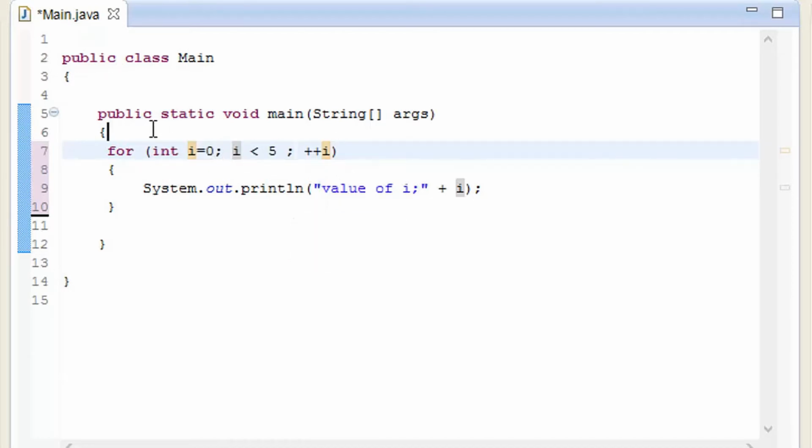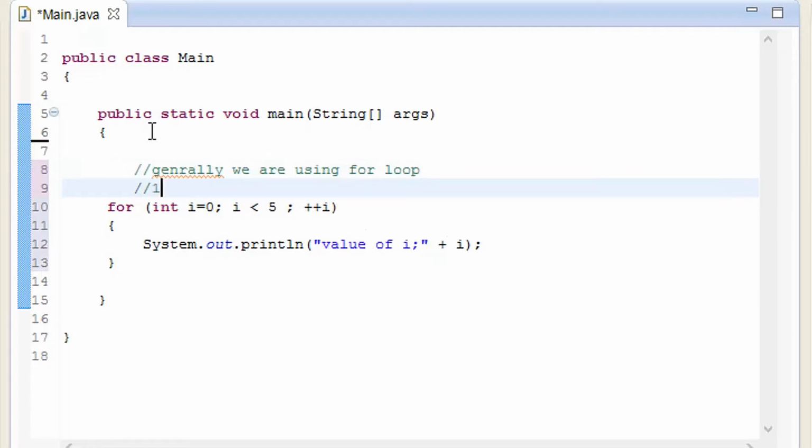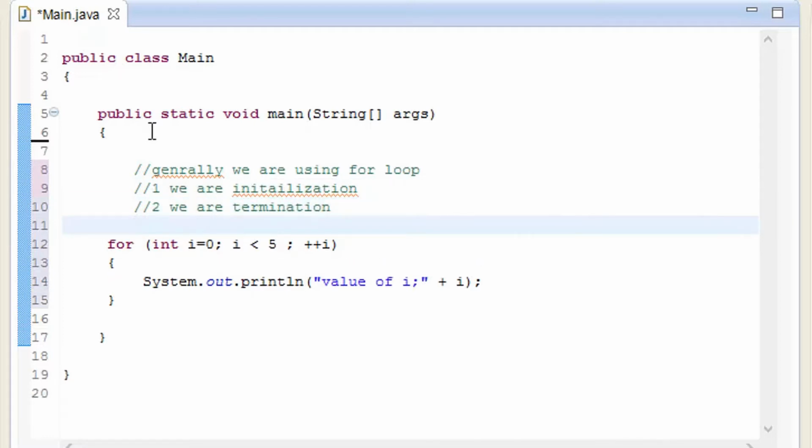So what we are doing over here is, let me just comment that out. Generally we are using a for loop. On the first one we are initializing, secondly we are terminating, and third we are incrementing.